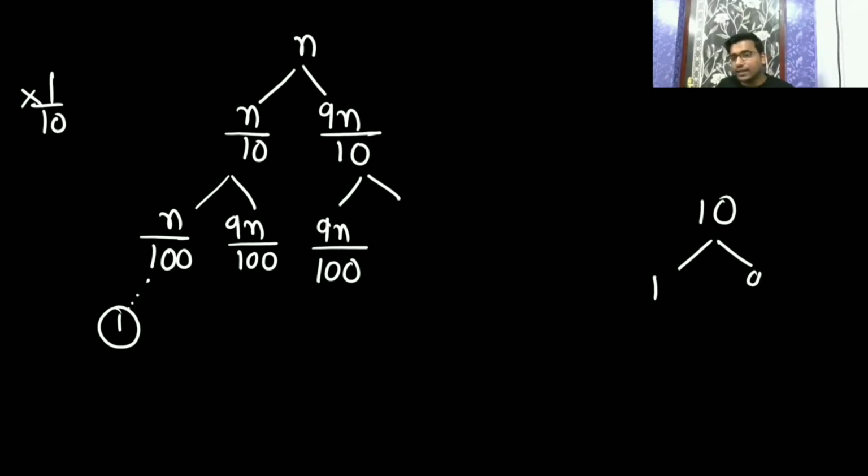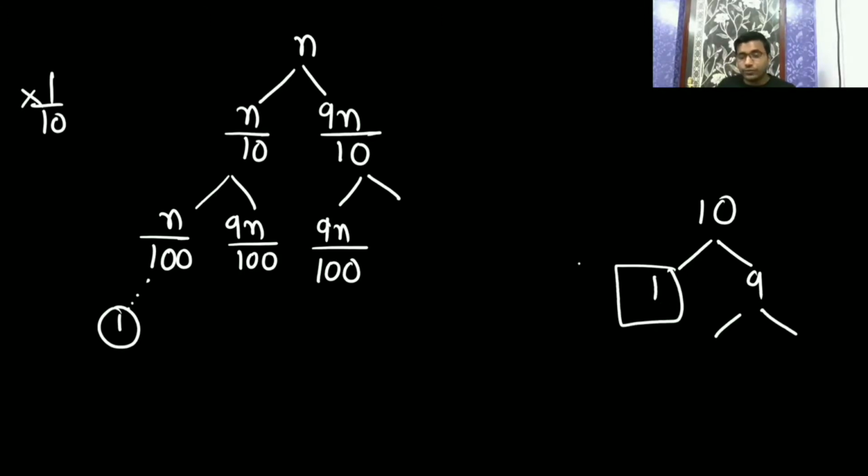Okay, you are doing the multiplication by 1 by 10, here 9n by 10. So here it will be 9n by 100, because I have shown you, if you are having 10 elements, here 1, then 9, then again here a part. So in the left subtree you are going to reach 1 first.